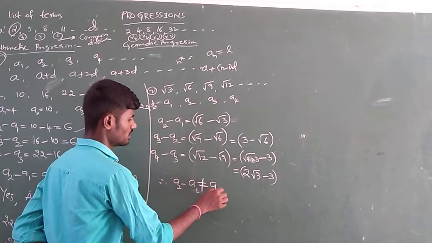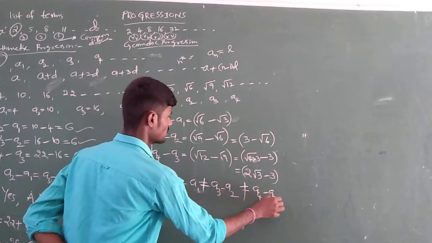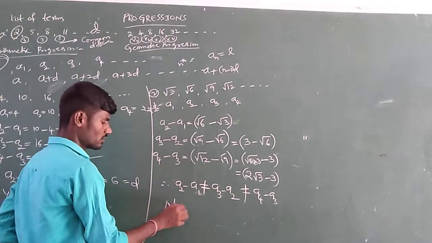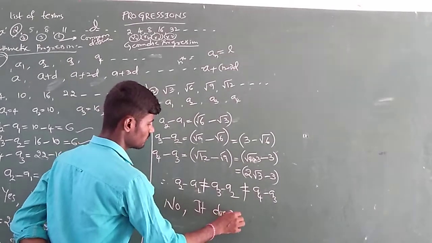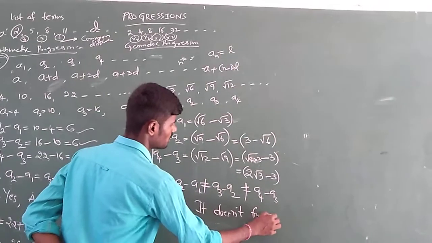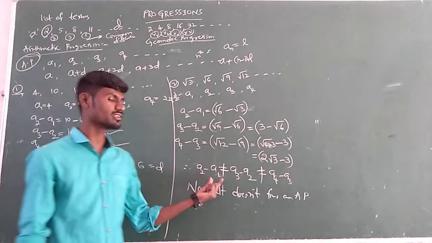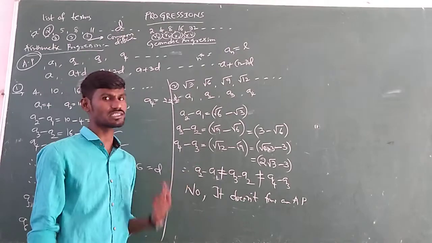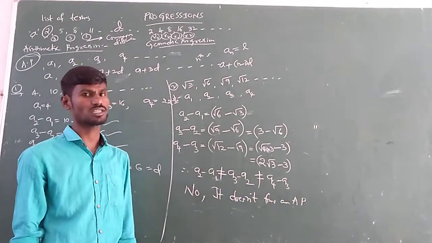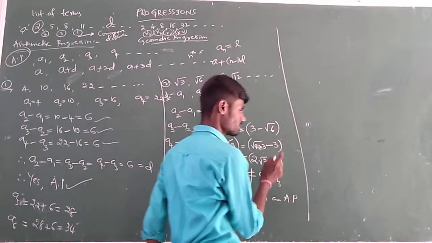a2 minus a1 is not equal to a3 minus a2, which is not equal to a4 minus a3. That is the reason we can say no, it does not form an AP. That is the observation we have. This is the reason: to form an AP, the difference between successive terms should be the same. Then only we can say that it forms an AP. So let us consider one more problem here.